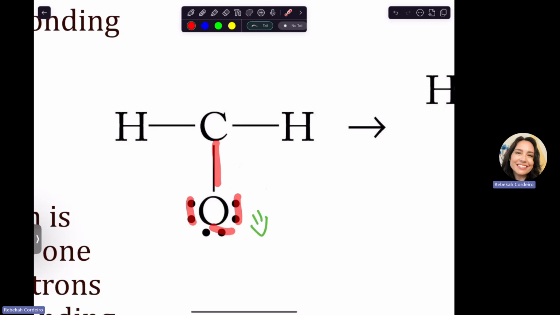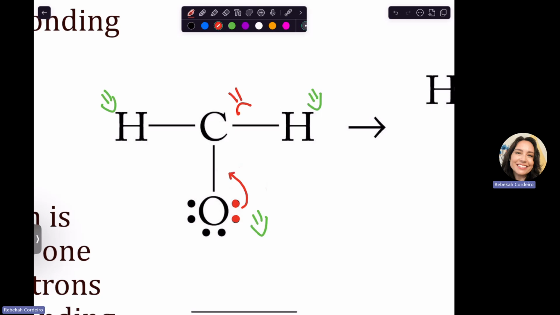Hydrogens are happy. You cannot add dots to hydrogens, remember, because hydrogen can only have 2. When it has a line, it already has 2. But carbon has 2, 4, 6. Carbon is not happy. Let's put it in red. Carbon is mad, so we have to satisfy the carbon. How can we make the carbon have 8? We don't have any more electrons left to give. Let's say we checked our number of valence electrons and that's all. So what we can do is take any 2 electrons from an outer atom and move them to a bond.